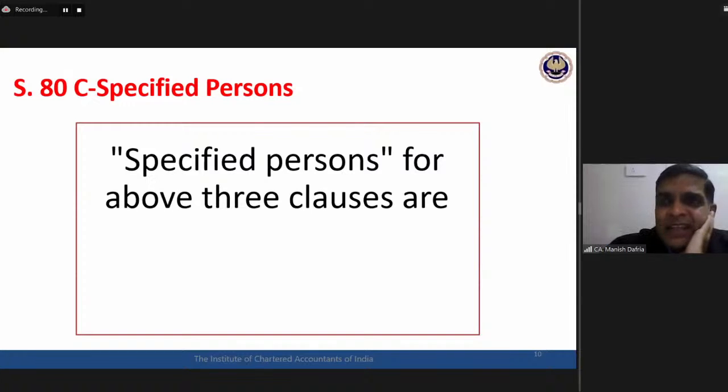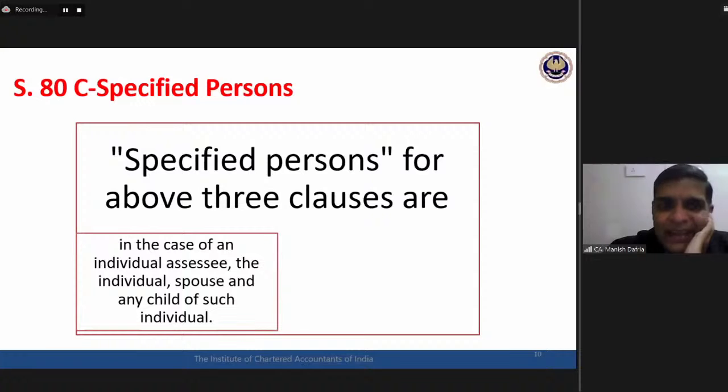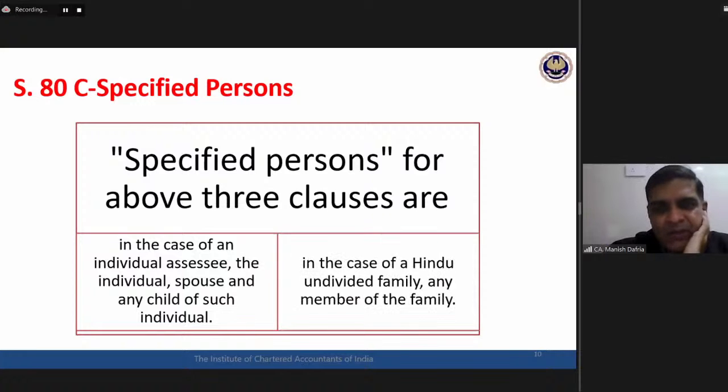Specified persons, life insurance premium, PPF, ULIP. In the case of an individual assessee, this payment may be with respect to the individual himself or herself, spouse, and any child of such individual. In the case of HUF, this may be with respect to any member of the family. Okay. This is what is written in the section.